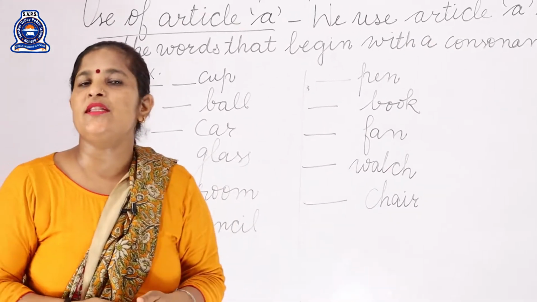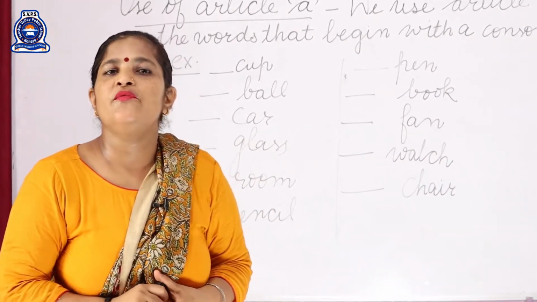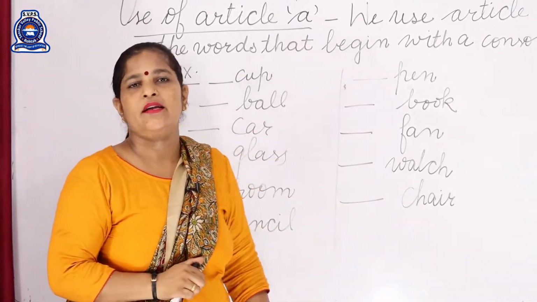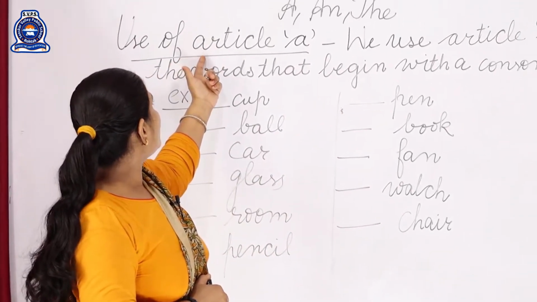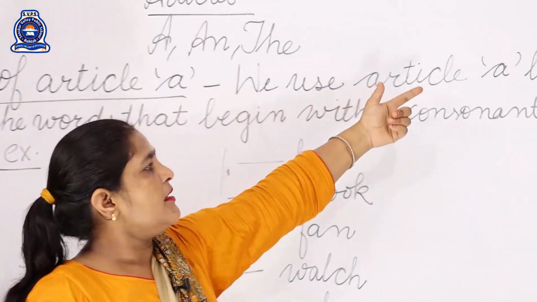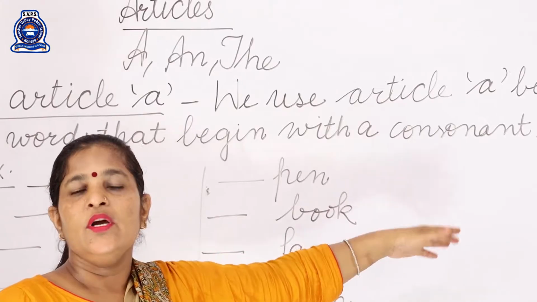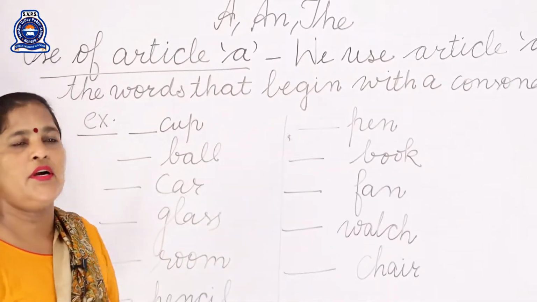The vowels are the swar, beta, and the consonants are the vyanjan. So you have to keep in mind vowels and consonants. So where do we use article A? We use article A before the words that begin with a consonant sound. You have to see the sound of the word.